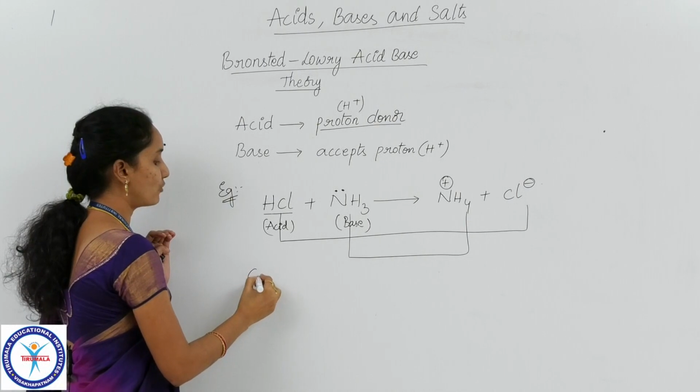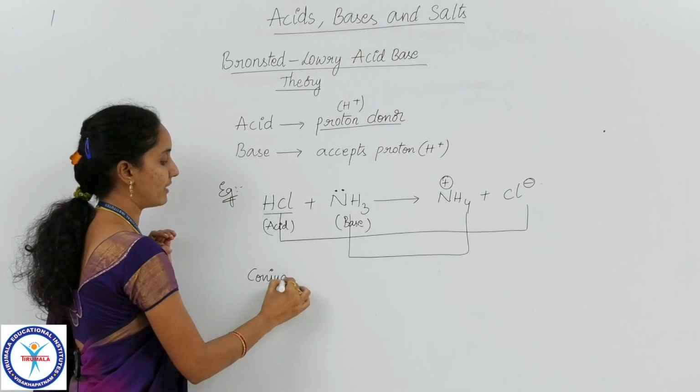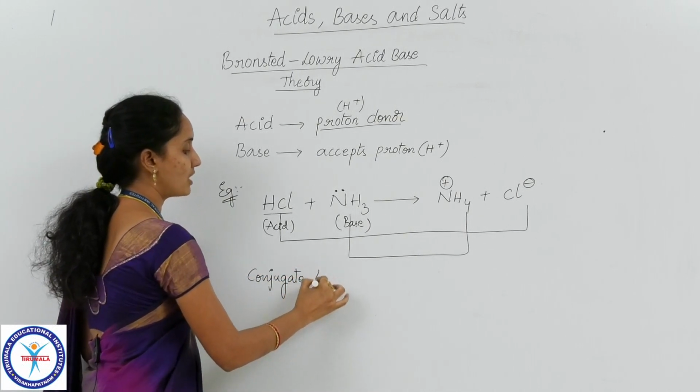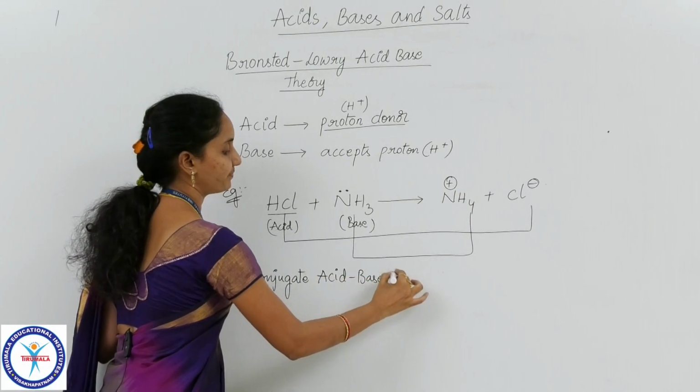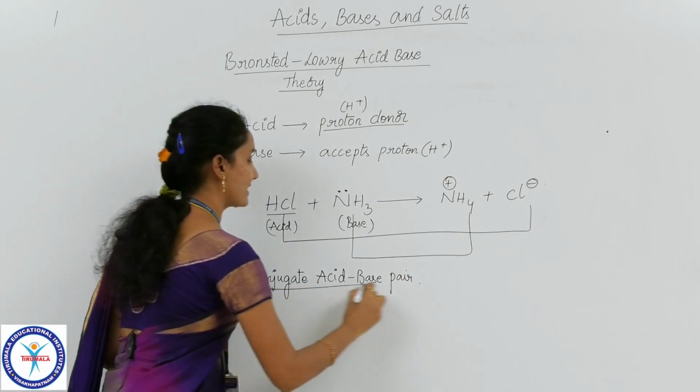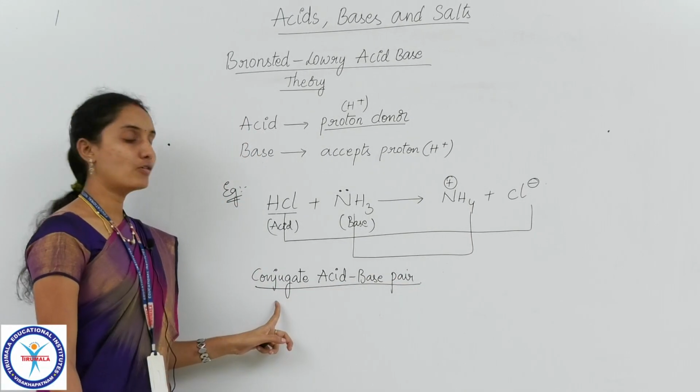Now here I am going to define the most important definition, that is the conjugate acid base pair. How do you define this?